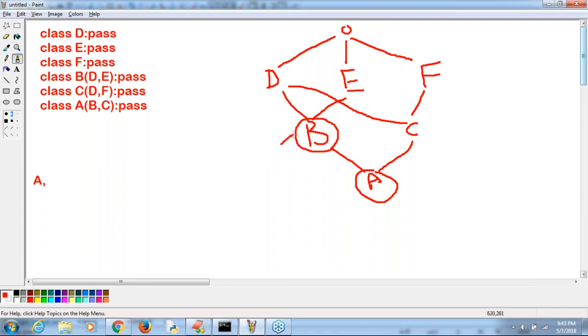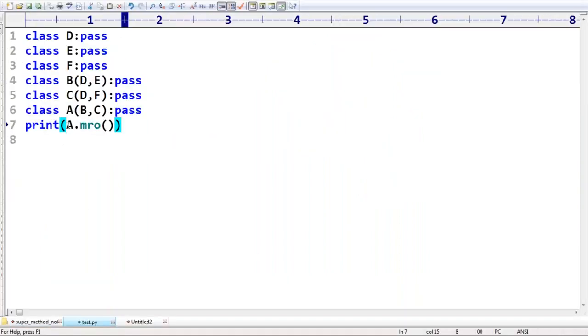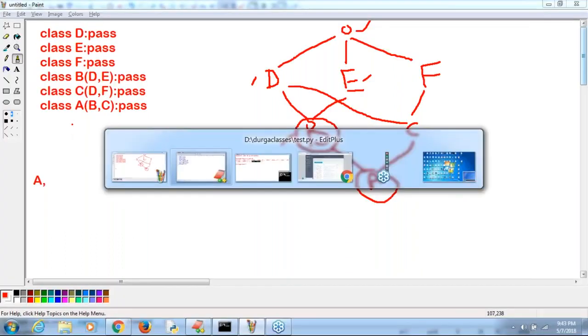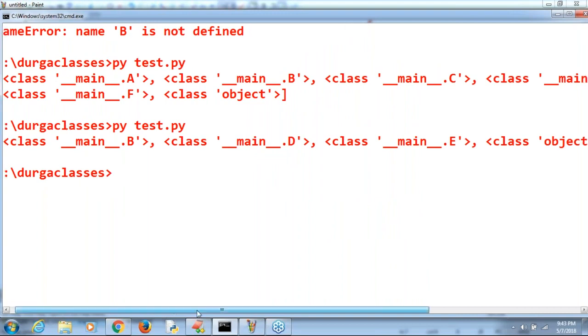First it will search in B. If it is not available, then it will search in D. If not available, then in E and then O. B, D, E, O. Maybe. I'm not sure. Let me cross check. B dot MRO. Observe that: B, D, E, O. Oh, correct.